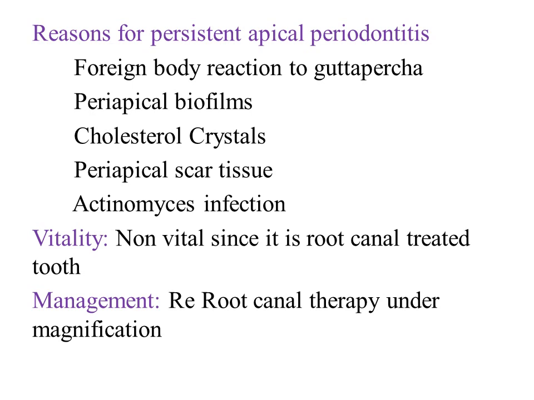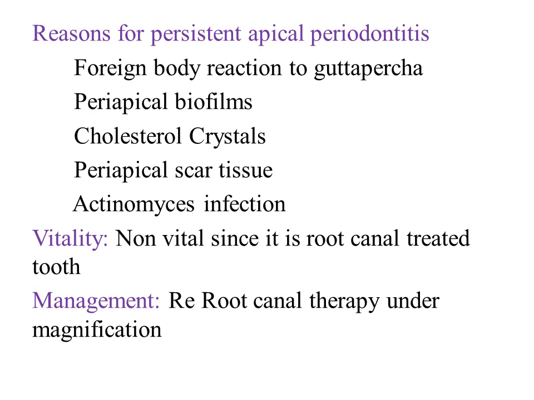So, you have a biofilm in the periapical region which is more resistant to cleaning and shaping techniques, so it is not easily resolved. That's why it is causing persistent apical periodontitis. That is periapical biofilm or cholesterol crystals, and then periapical scar tissue and actinomyces infection. These are the most common reasons that cause persistent apical periodontitis.